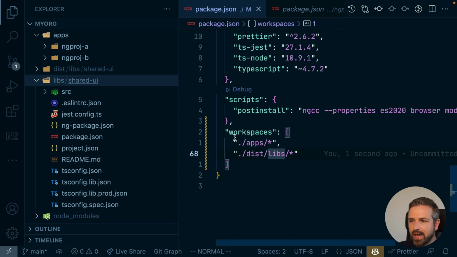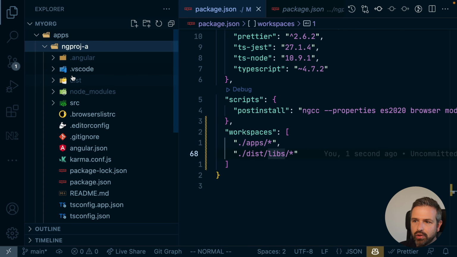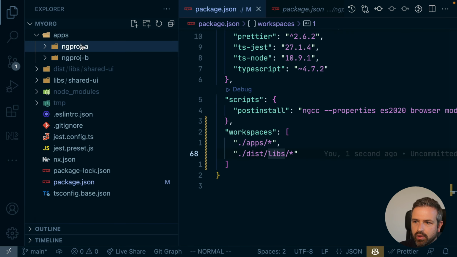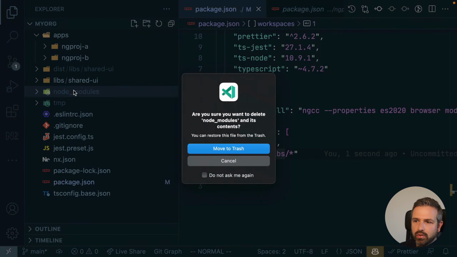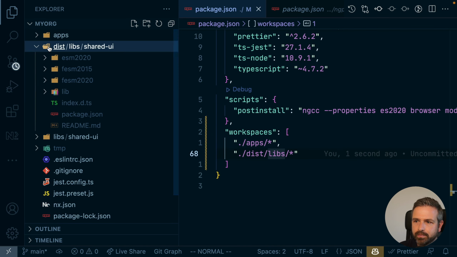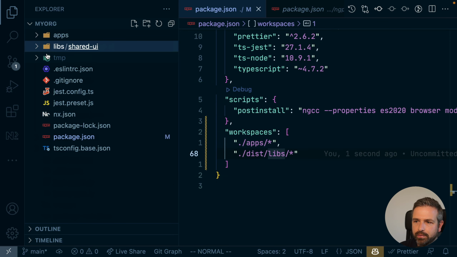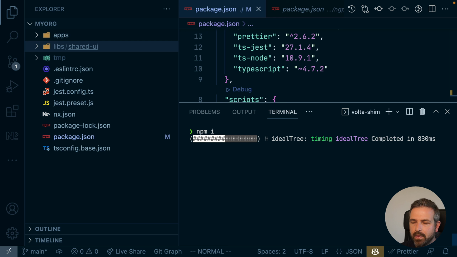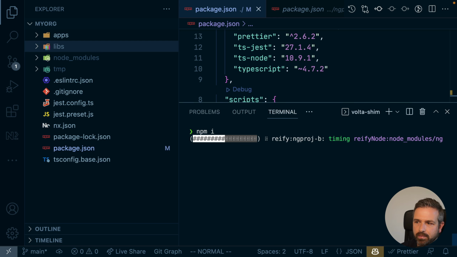Now, once we have set up that npm workspace, another thing that we should do is remove the node modules folders from all of these projects and reinstall them separately. So I'm even going ahead to remove the global ones. We can also remove that dist folder for now. And then at the root level of our workspace, we just install the npm packages again.